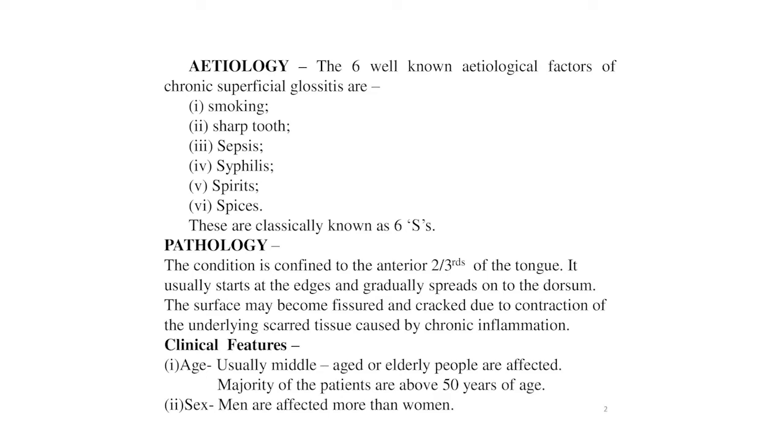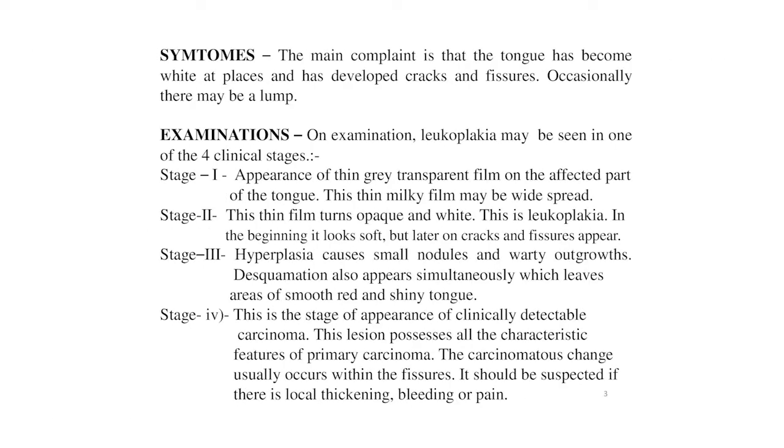First is age. Usually middle-aged or elderly people are affected. The majority of the patients are above 50 years of age. And sex. Regarding this disease, men are affected more than women. Now the symptoms of the leukoplakia. The main complaint is that the tongue has become white at places and has developed cracks and fissures over it. Occasionally there may be a lump.